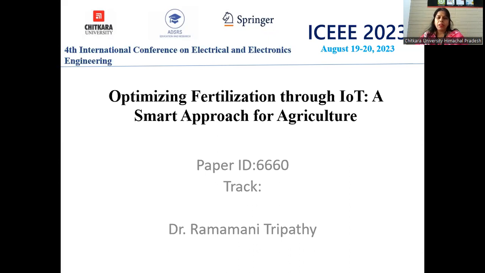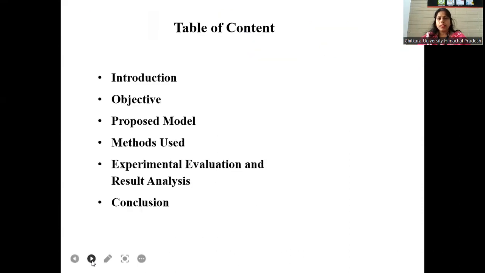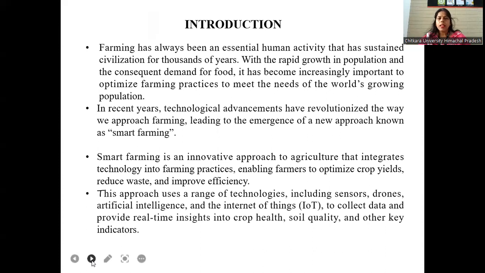I am Dr. Ramani Tripathi, Associate Professor at Chitkara University. My paper ID is 6660. My paper name is Optimizing Fertilization through IoT, a smart approach for agriculture. This is my table of contents: introduction, objective, proposed model, methods used, experimental evaluation and result analysis, conclusion.